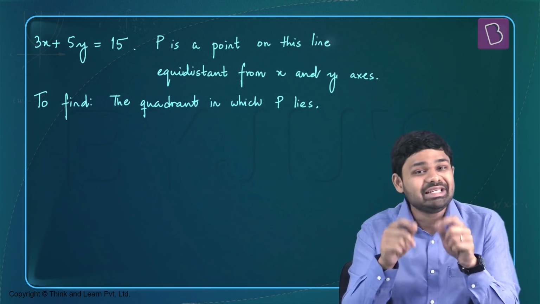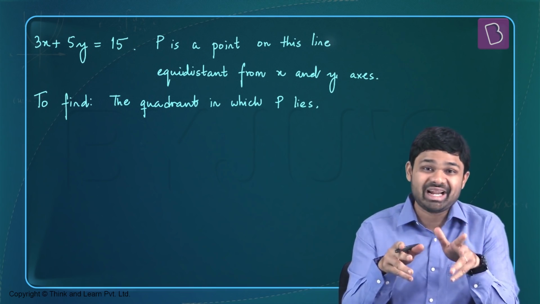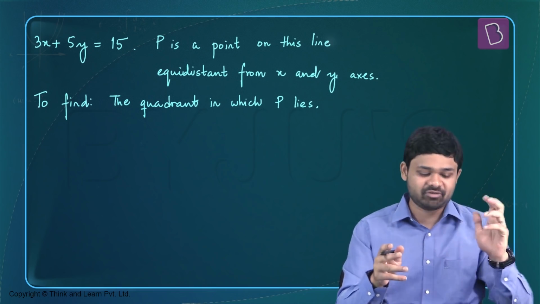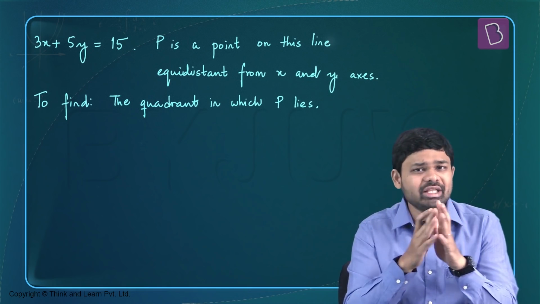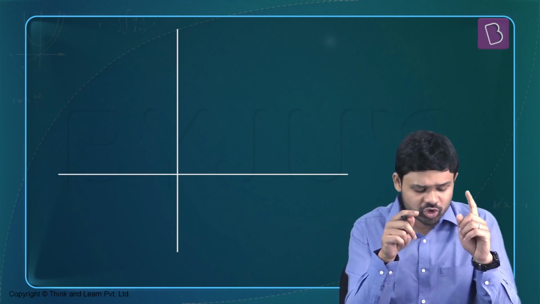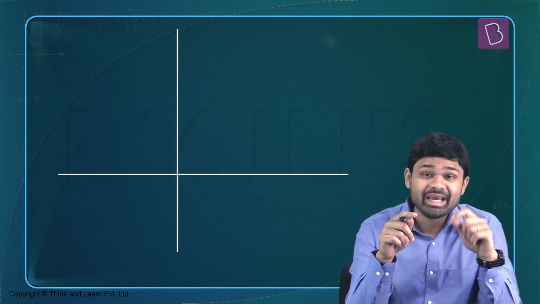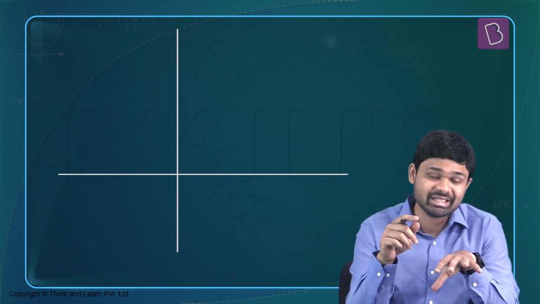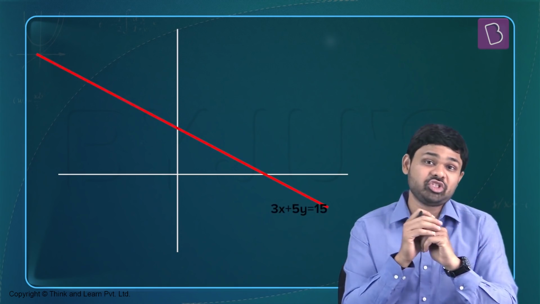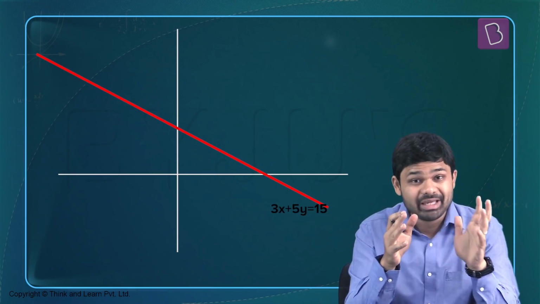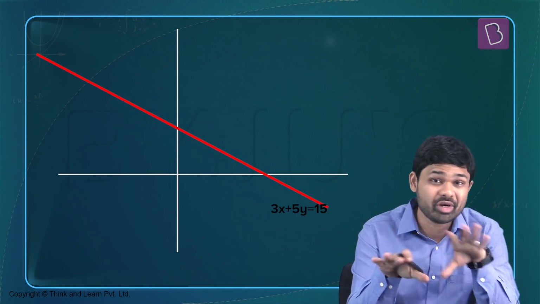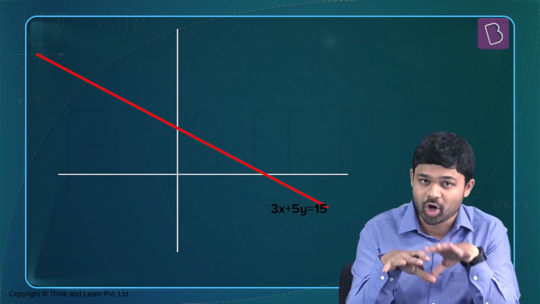So the point of intersection of these two straight lines and the straight line 3x plus 5y equal to 15 is where point P is going to lie. So we're going to solve this graphically. So 3x plus 5y equal to 15. Its y-intercept is 3, its x-intercept is 5. So this is how the straight line is going to lie. It's going to lie in the first quadrant, it's going to be in the second quadrant, and it'll move on to the fourth quadrant. It'll never be in the third quadrant.